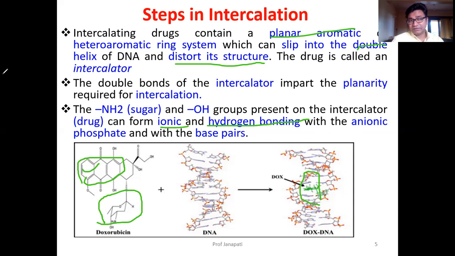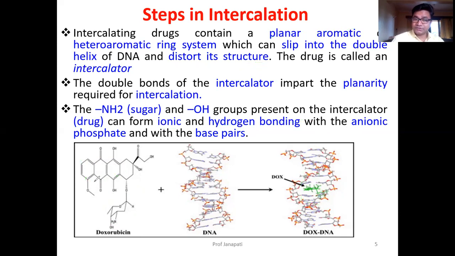There are many interactions between the drug and DNA. Now this is the planar structure, the aromatic rings. These three aromatic rings bind by hydrophobic interaction.